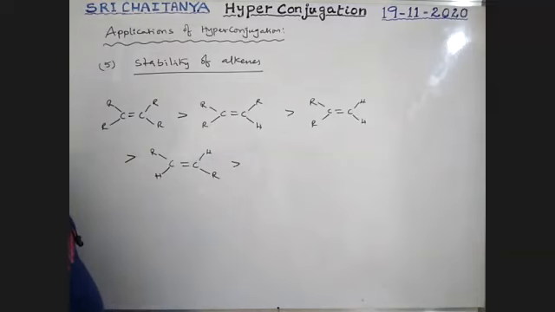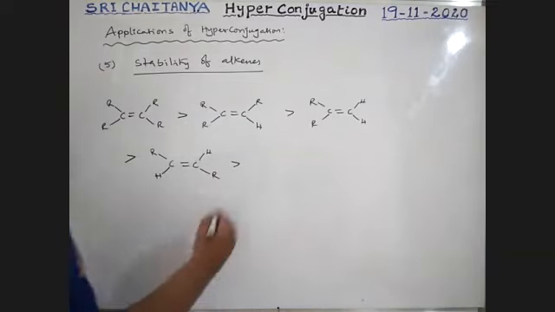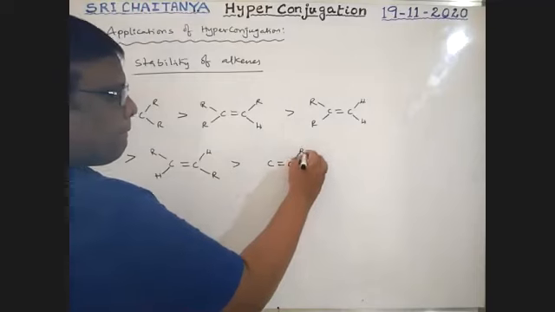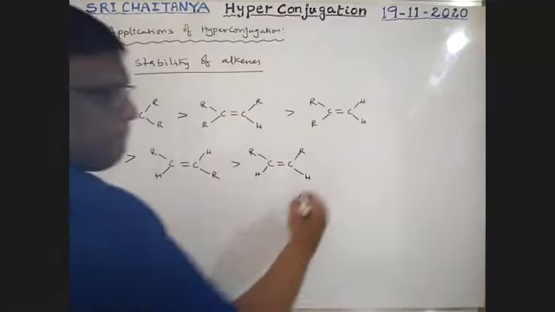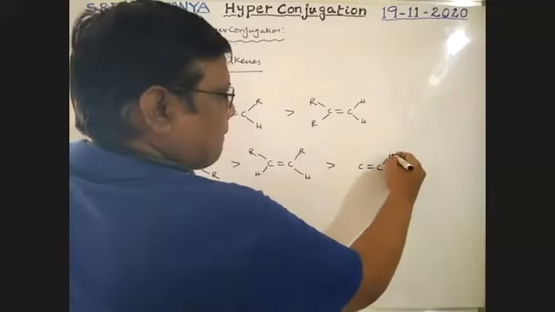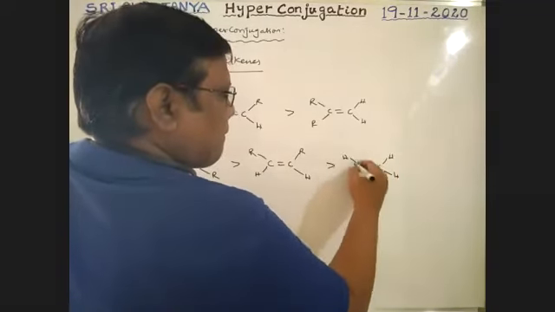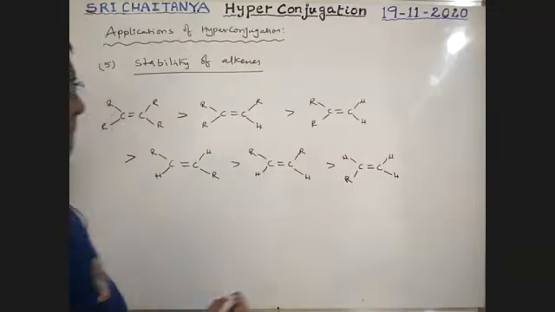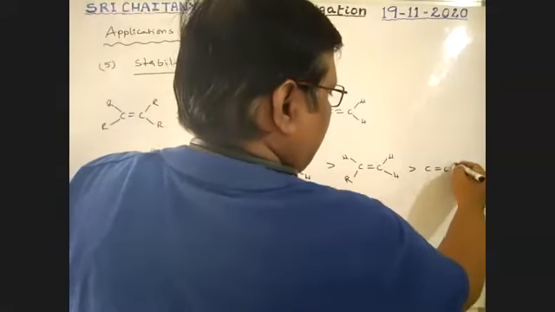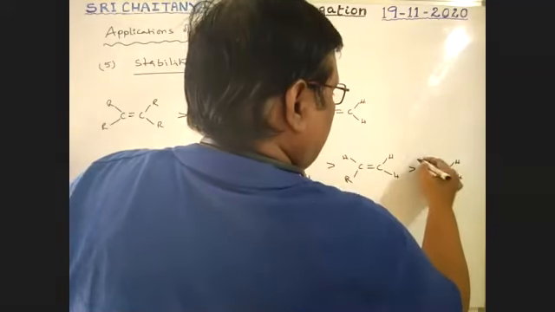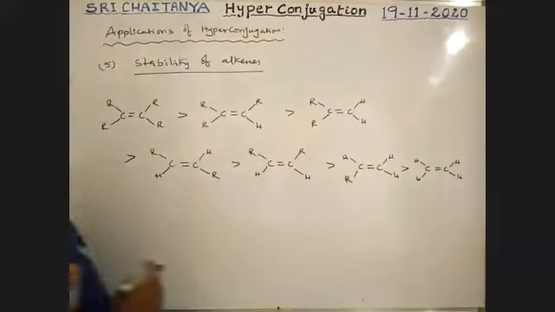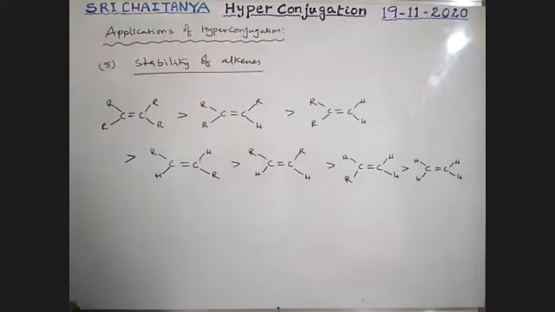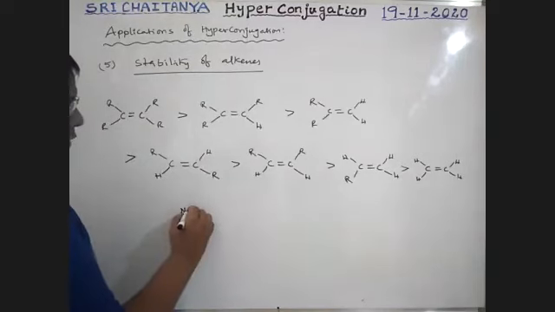Based on heat of combustion values, boys. So this is the order of stability, boys. Okay. Here, note this point, boys.